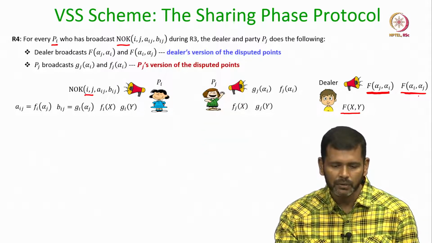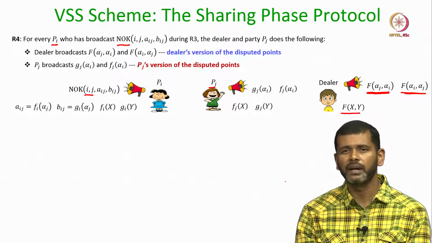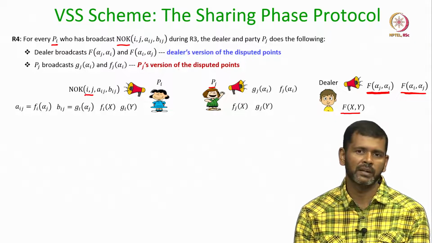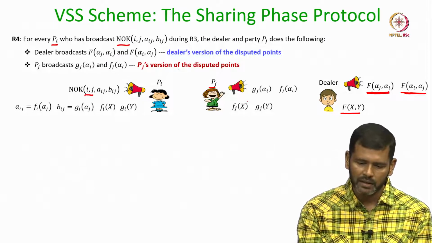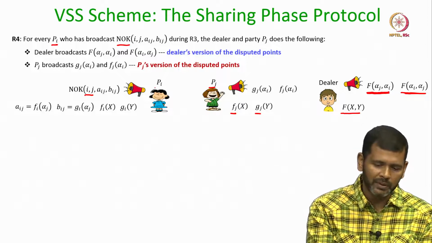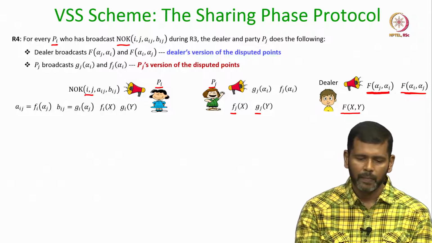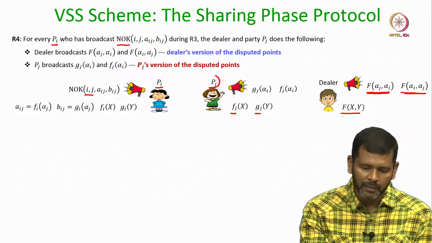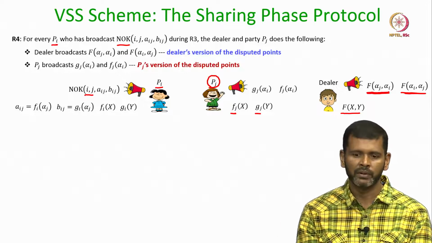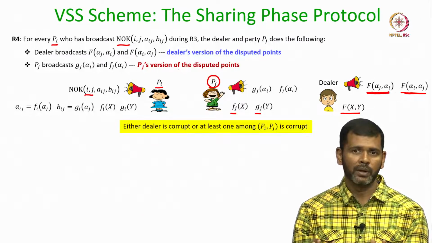And in the same round, since the dispute is against Pj, Pj makes public its version of the disputed points, which Pj would have received from the dealer during round 1. Pj has its own row and column polynomial, and a dispute has been raised by Pi during round 3. So, Pj now makes its stand public during round 4 by making public its own version of the corresponding disputed points.